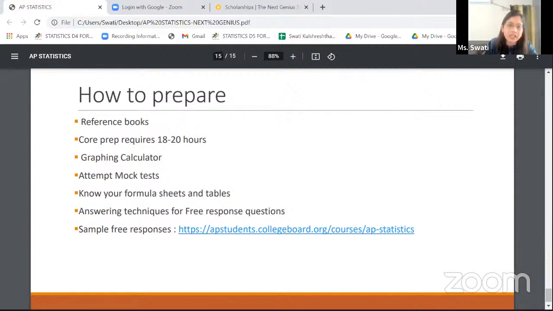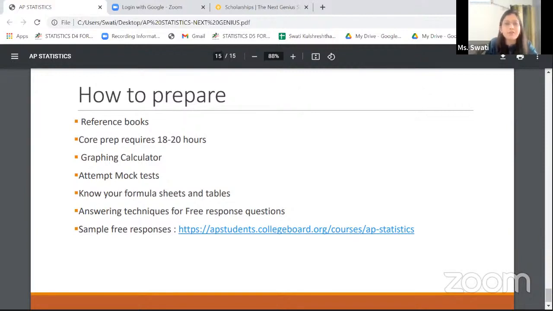So the idea is simple. When you're attempting the test, make sure that when you're done with the test, just go out and check the sample free responses that are available on the student website. That gives you a very good insight into what is required in a particular answer. So you would see the sample responses as well as the scoring guidelines, which help you in order to summarize what exactly is needed for a particular answer.